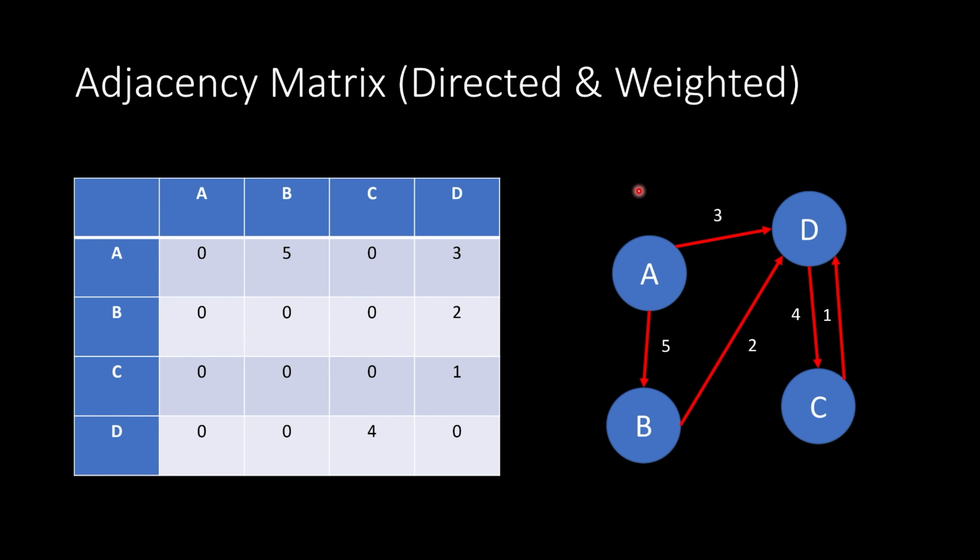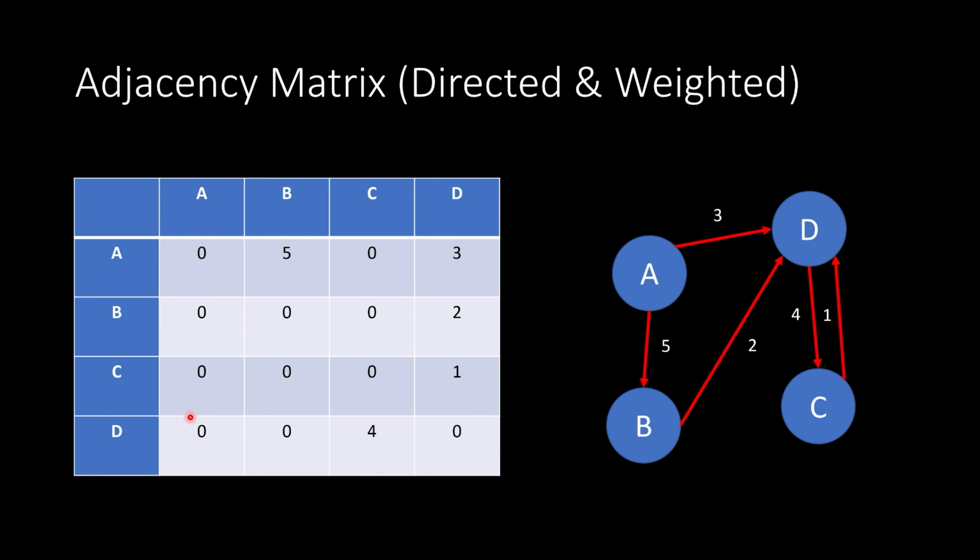Okay, next we have a directed and weighted graph. Now you could obviously just have directed or just have weighted, but in this situation, the matrix looks a little bit different. So here you can see that now rather than just putting ones, we're actually putting the weight of the edge between the two different vertices. And we have a directed graph, meaning we are not duplicating these edges. We're only writing the edge one time. So if I'm looking at A here, you can see there's no edge between A and itself. There is an edge between A and B, and that edge has a weight of 5. So that's why I indicate 5 here. Between C, no edge. Between D, there is an edge. So from A going to D, right? That's kind of how we're reading it here. From A going to D, we have an edge that has a weight of 3.